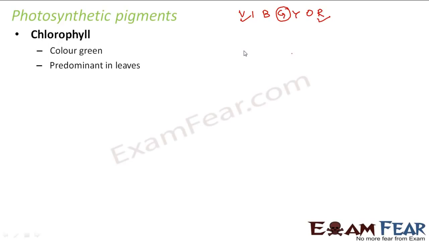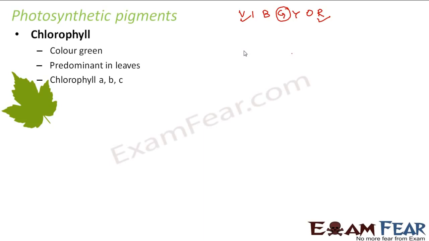Now let us suppose there is an object lying in front of you which is red in color. That means that it absorbs all other colors except red, and that is why red is being transmitted. So we see it as red. Similar is the case with chlorophyll as well. Due to the presence of more chlorophyll, the leaves are green in color.